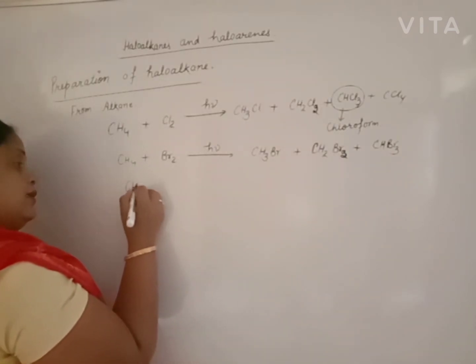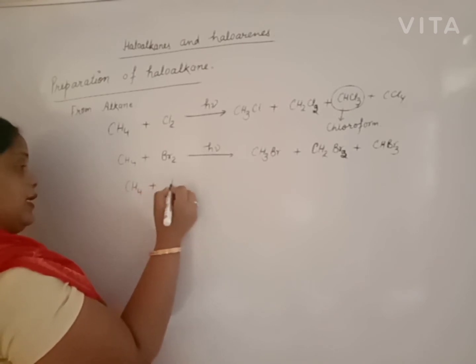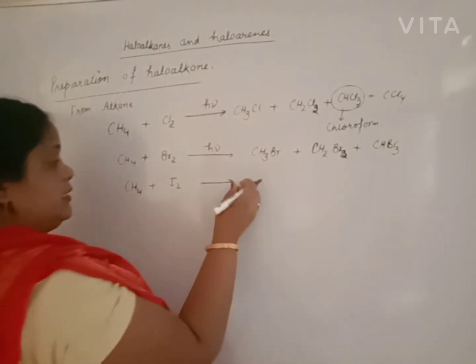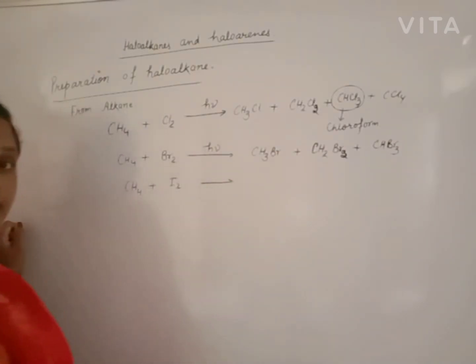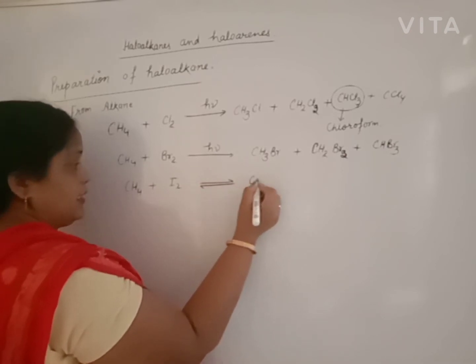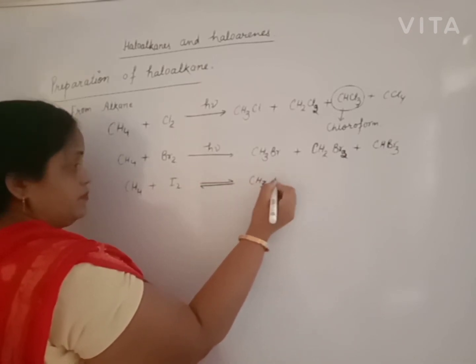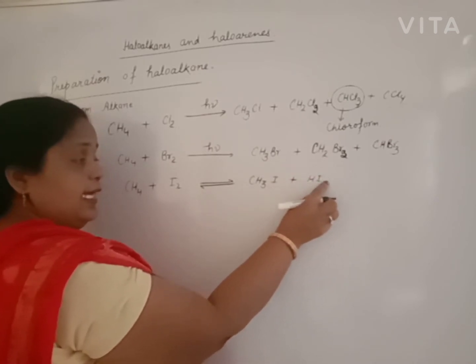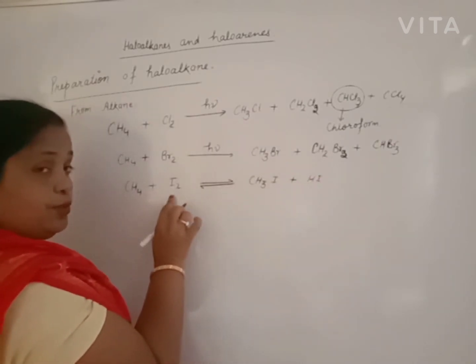When we mix iodine gas with methane, beta, no need of sunlight, the reaction takes place directly, but it is a reversible reaction. Iodomethane will be formed. HI is more reactive as compared to I2.